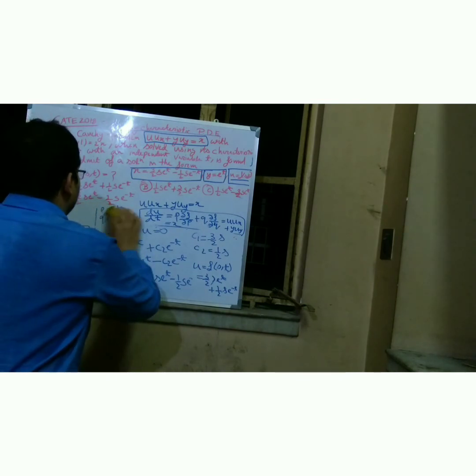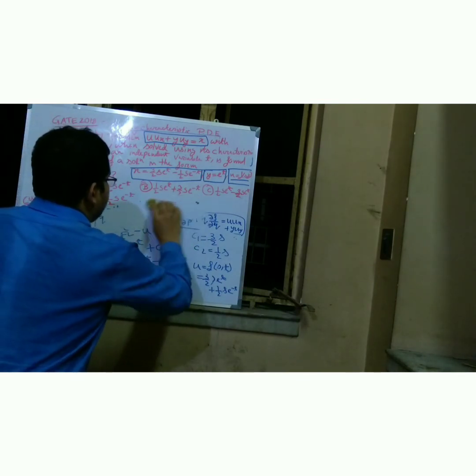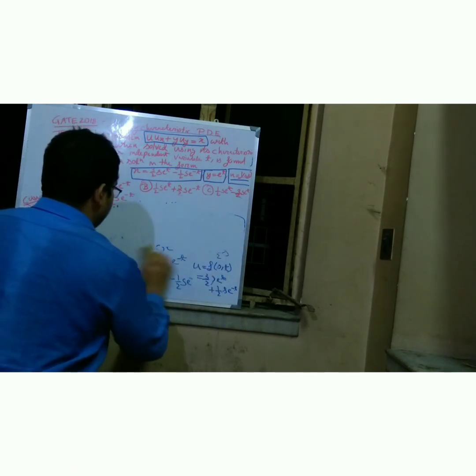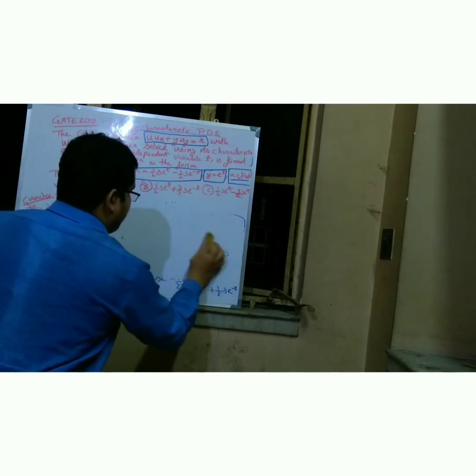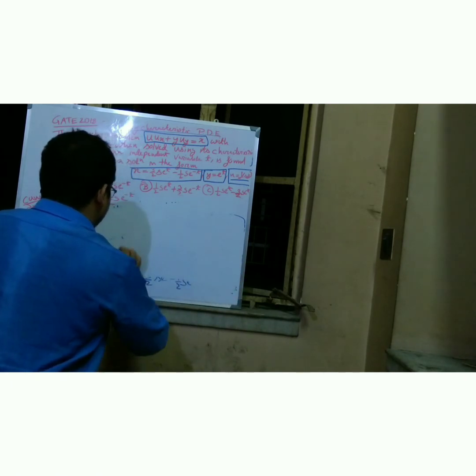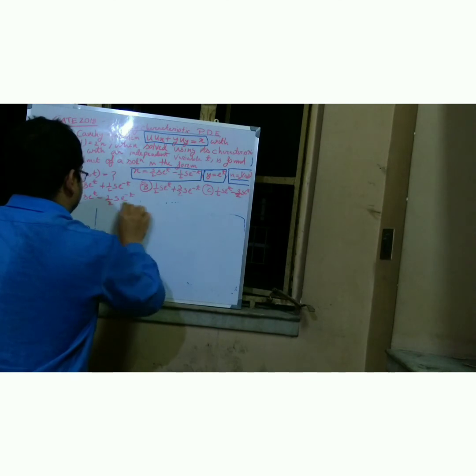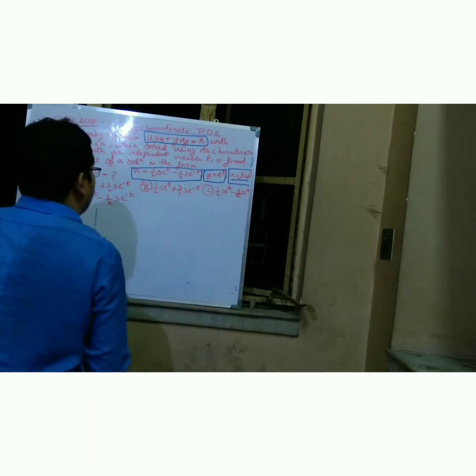This formula is very important. Charpit equations. I write this formula because you have to remember it.